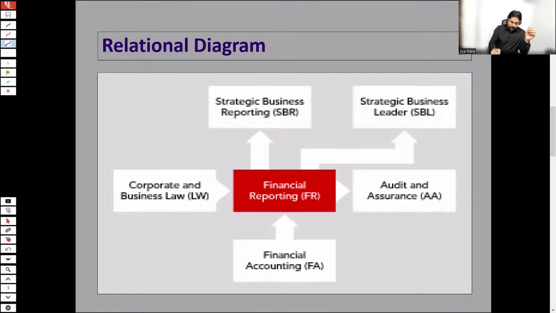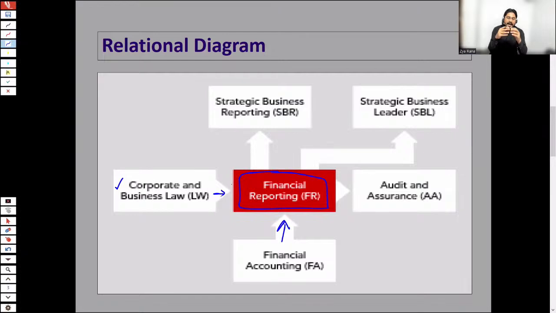You can see the knowledge which you have gained in financial accounting paper is fully used for financial reporting. And also, you have studied about corporates, businesses, companies, how a company is formed, what are the prerequisites for forming a company. All of these things you have studied at F4 or LW paper, the law paper. This knowledge will also be used in your financial reporting paper.